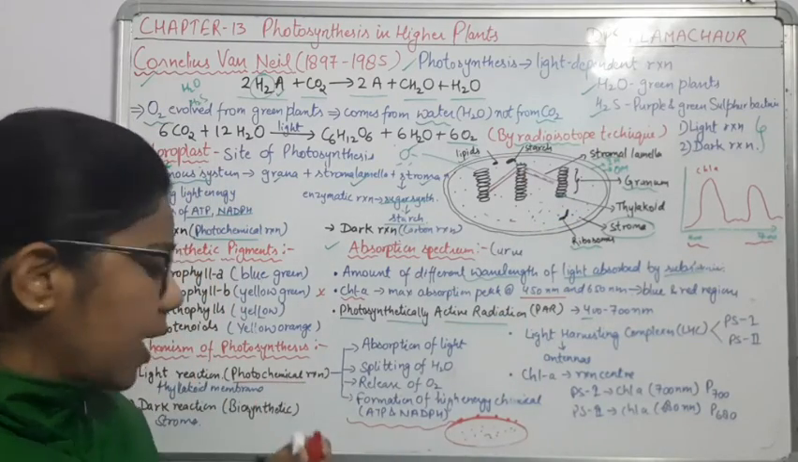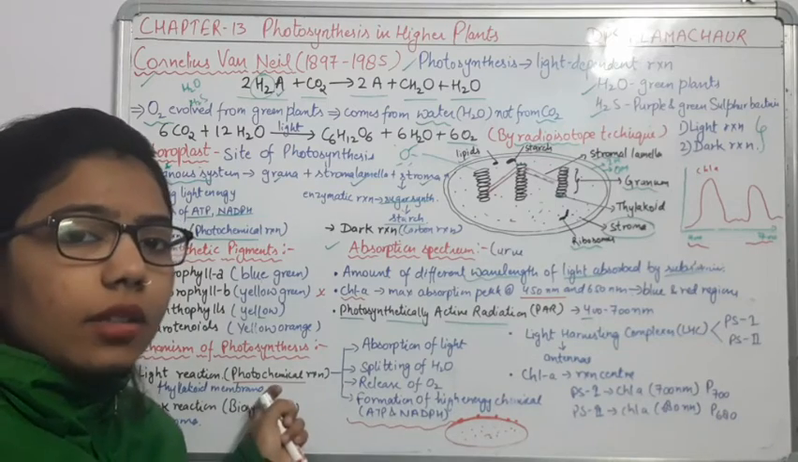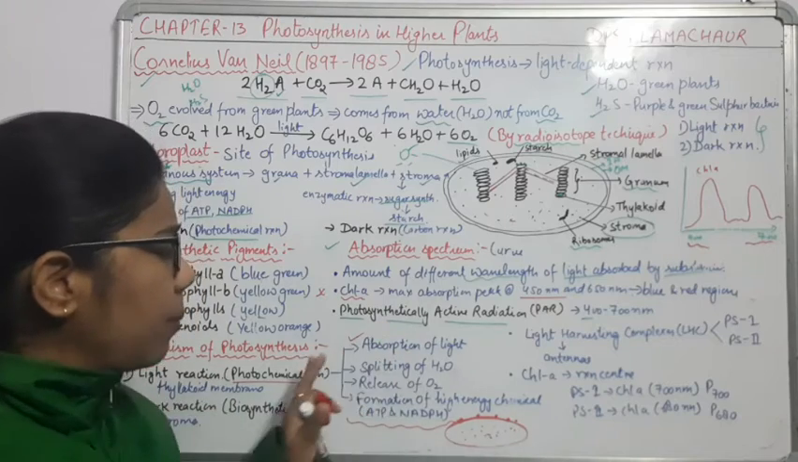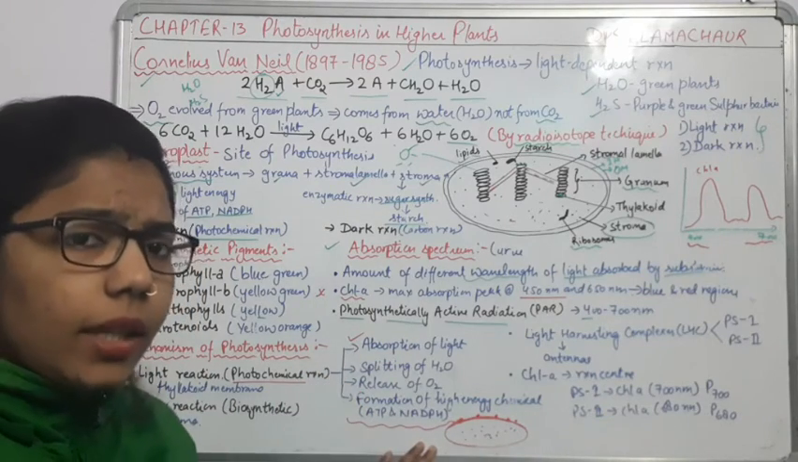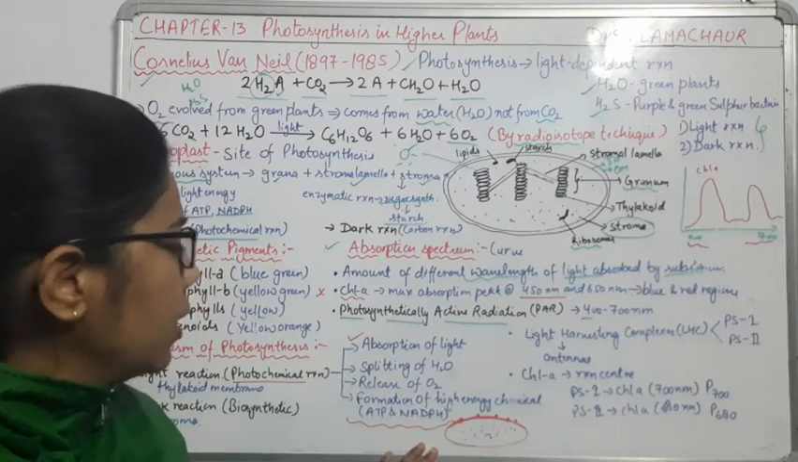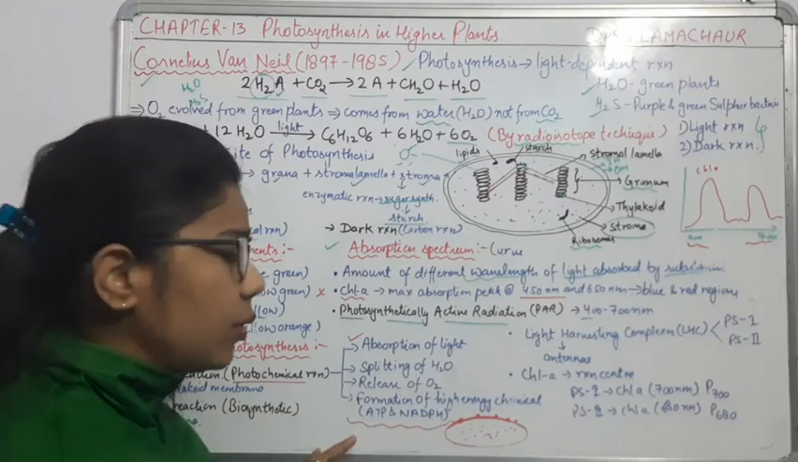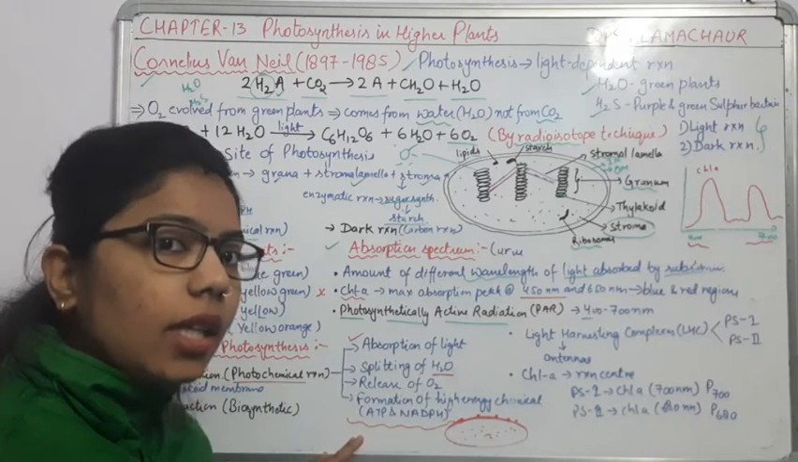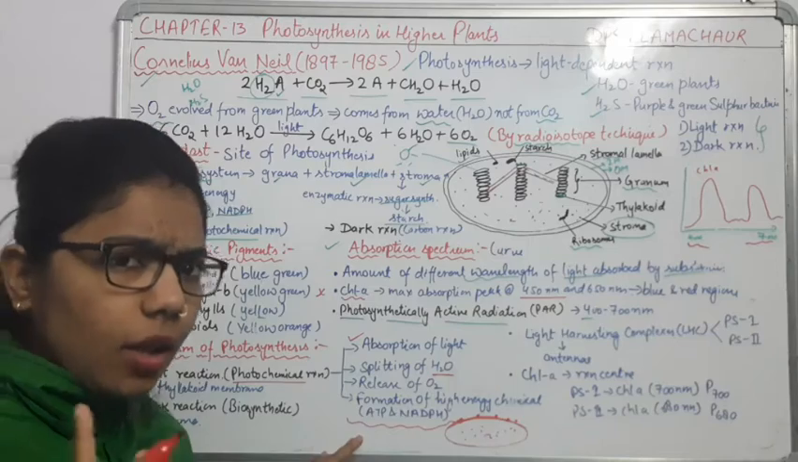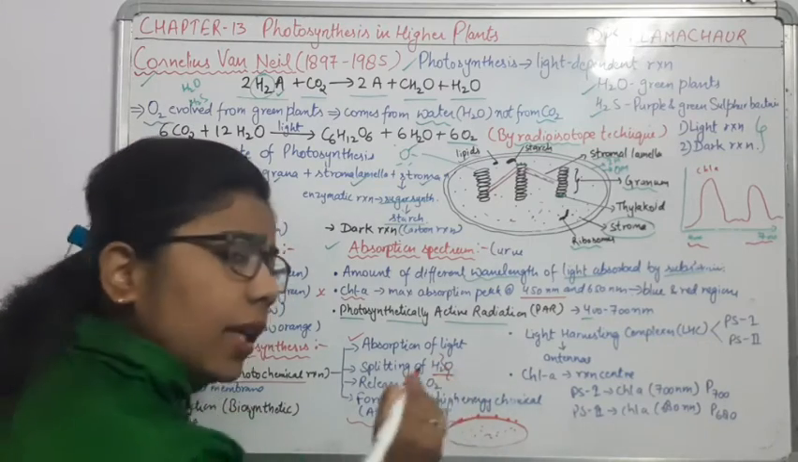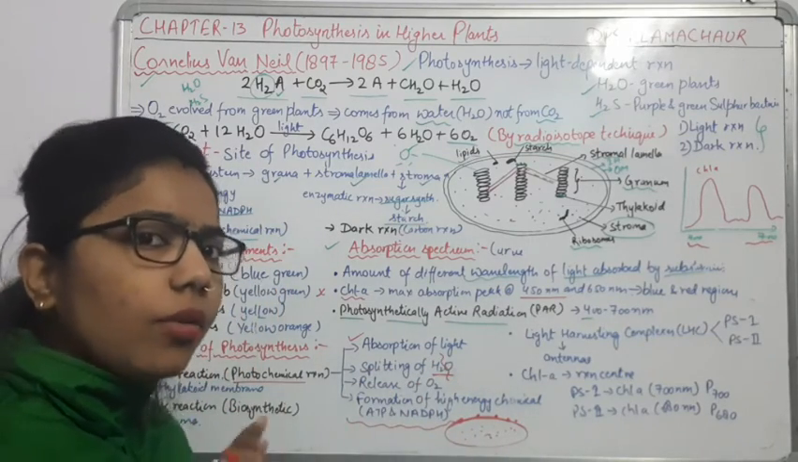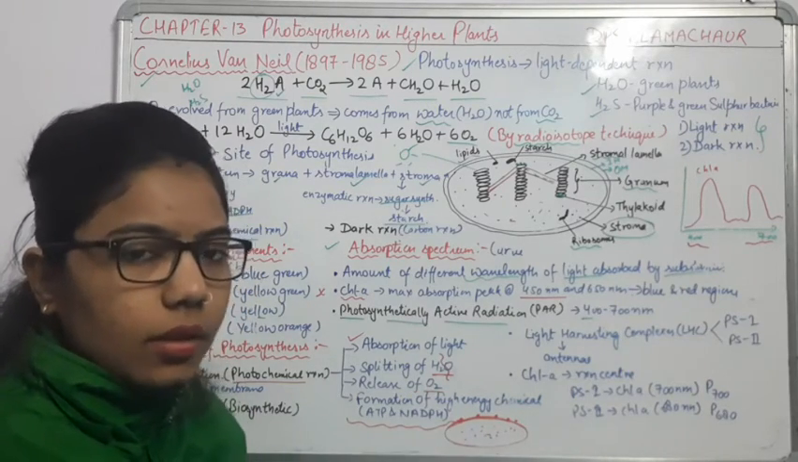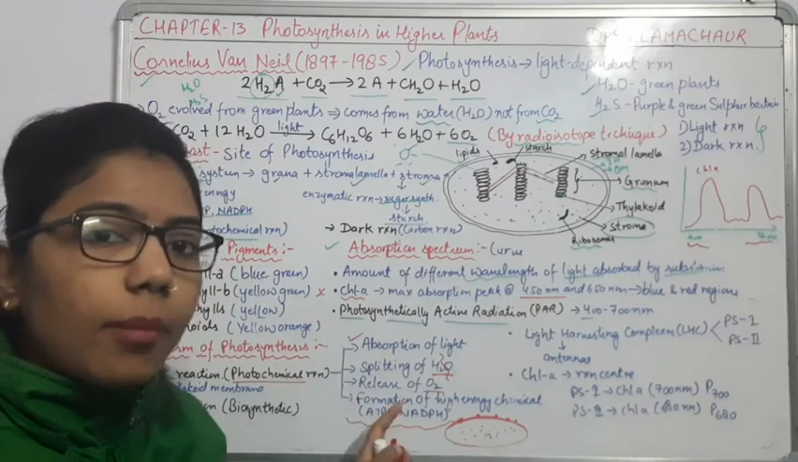Okay, so we will understand what is happening exactly in the light reaction or the photochemical phase. The first thing which is going to happen is absorption of light. They will absorb the light from the sun. Then due to this, what is going to happen? Splitting of water. And splitting of water is an oxidation process. Due to this, there will be removal of hydrogen from the water. Then there will be release of oxygen. Okay, so now what will happen in the other phase?